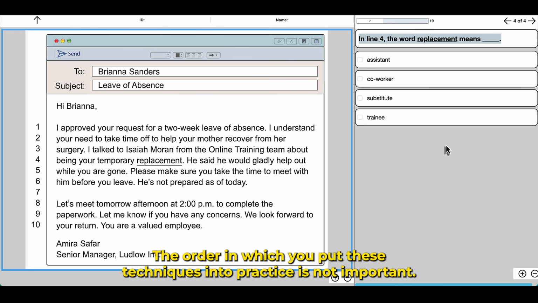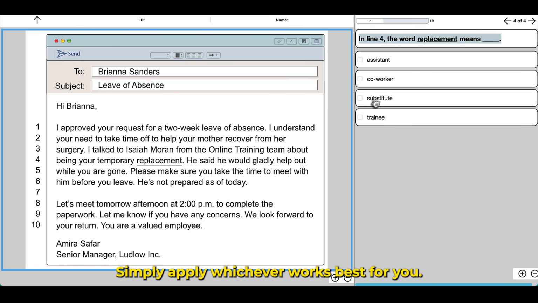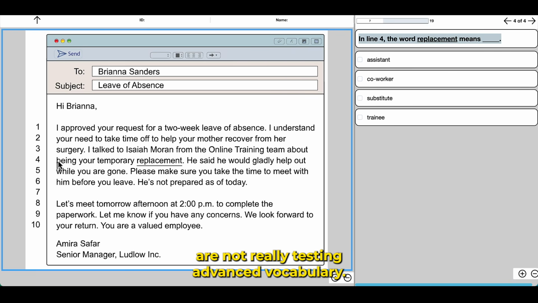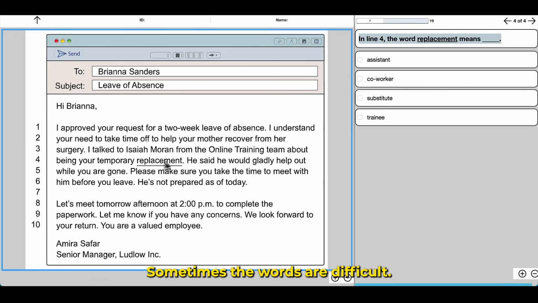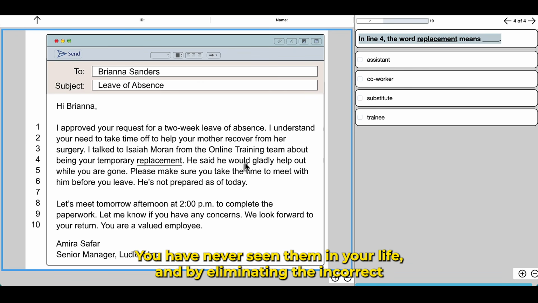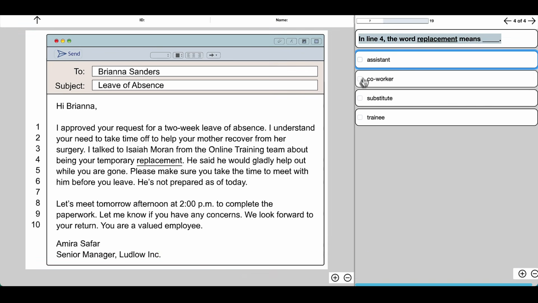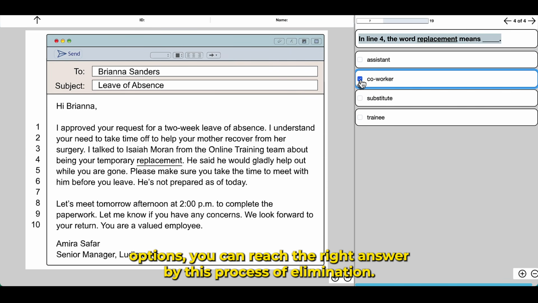The order in which you put these techniques into practice is not important. Simply apply whichever works best for you. Very often, CASAS vocabulary questions are not really testing advanced vocabulary. Sometimes the words are difficult. You have never seen them in your life, and by eliminating the incorrect options, you can reach the right answer by this process of elimination.